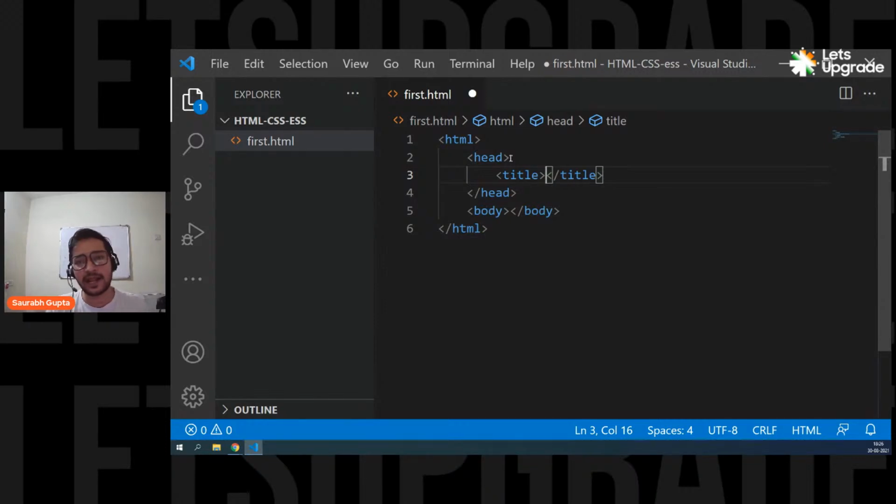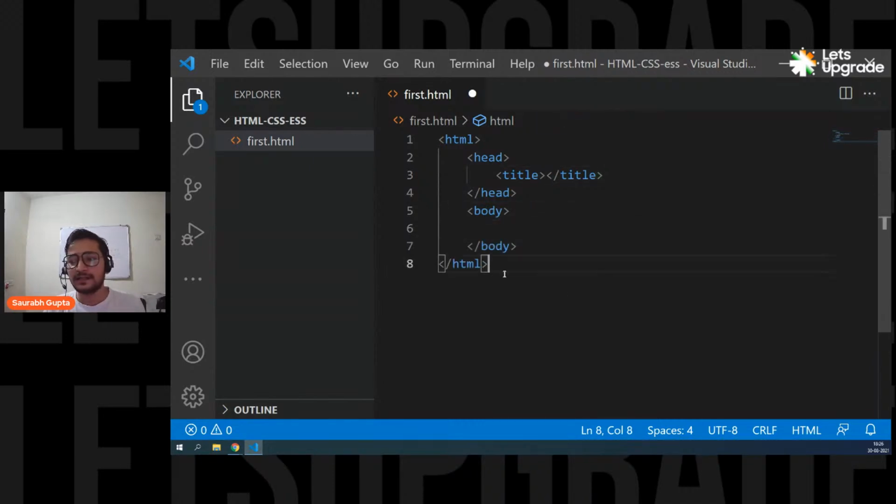So right now, let me put it and I'll show you what it is doing. Okay, let's not put anything right now. And that's it. This is the basic structure of an HTML document. HTML, then inside that HTML you have head and body, then inside head you have title. And that's the basic structure of an HTML document. This is the code that you will always need.